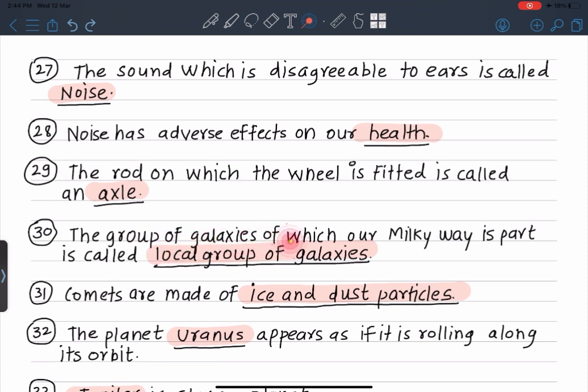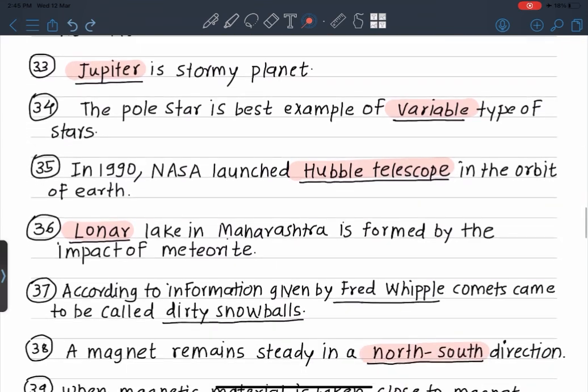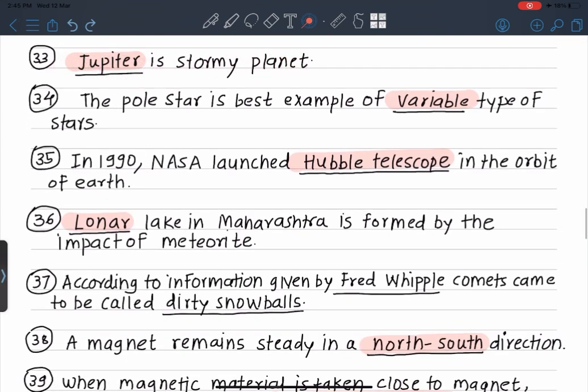The group of galaxies of which our Milky Way is a part is called the local group of galaxies. Comets are made of ice and dust particles. The planet Uranus appears as if it is rolling along its orbit. Jupiter is a stormy planet.